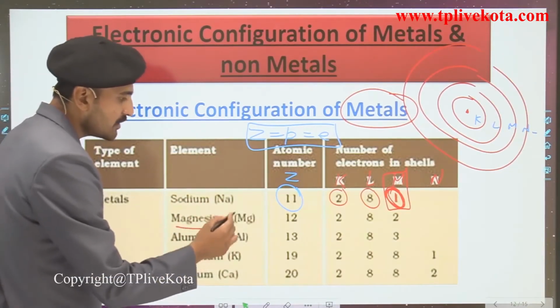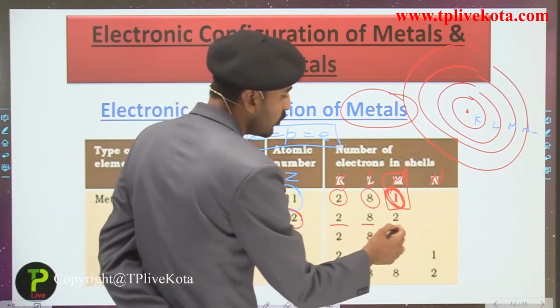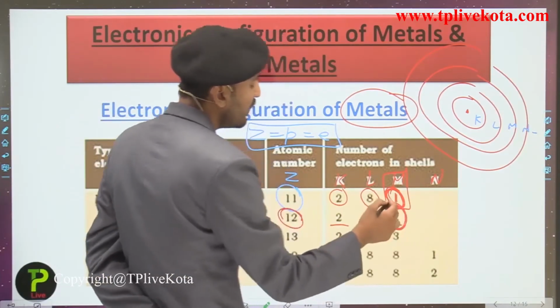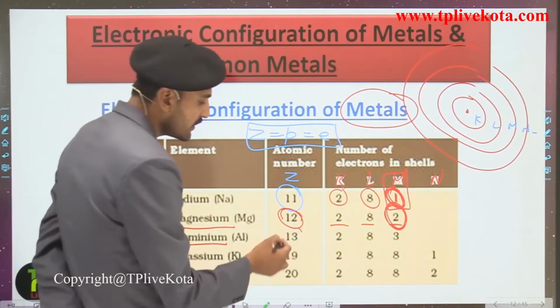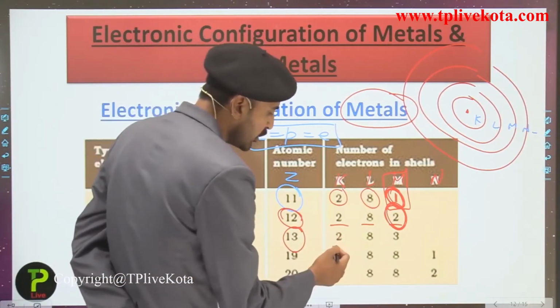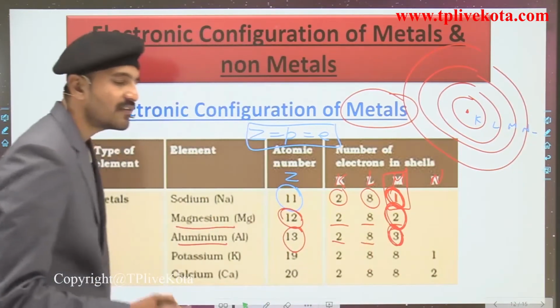Talking about magnesium, magnesium has the atomic number 12, and its electronic configuration is 2, 8, 2. It has 2 valence electrons in its outermost shell. Aluminium has the atomic number 13, and its electronic configuration is 2, 8, 3. So it has 3 electrons in its outermost shell.